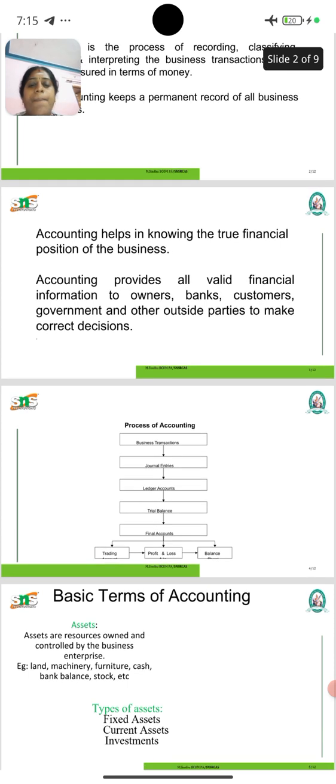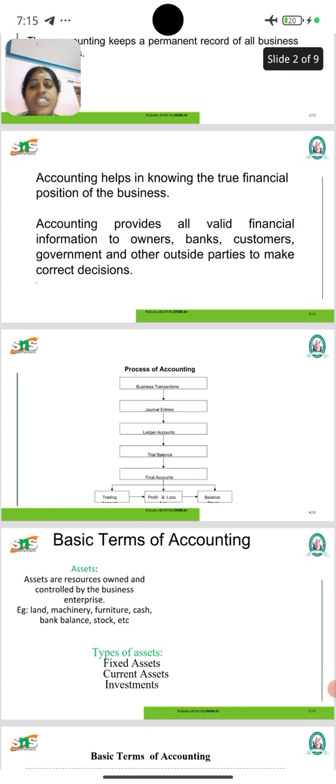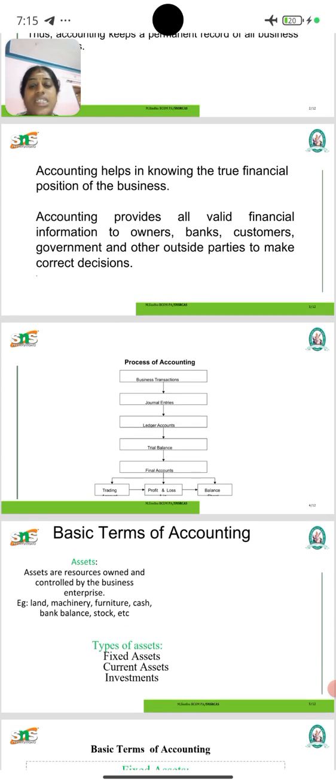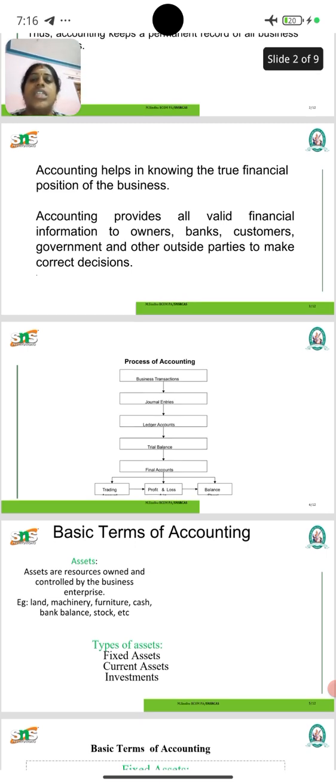Then the process of accounting. First we have the business transaction, journal entries, ledger accounts, trial balance and financial accounts. For the business transaction, first we have to analyze what transaction is held in the business. After that, we have the golden rules of accounting: debit the receiver, credit the giver; debit what comes in, credit what goes out; debit all expenses and losses, credit all income and gains. With these golden rules, we will form the journal entries.